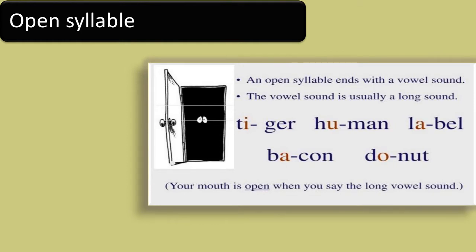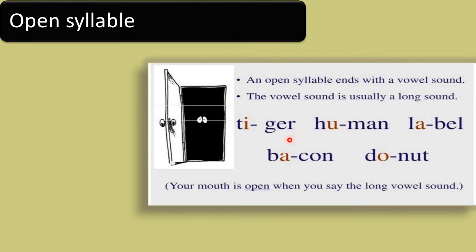With the help of the earlier information, you understood what a syllable is. Let me remind you once again: a syllable is made up of one or more sounds. Now let us try to understand what an open syllable is. An open syllable ends with a vowel sound, and the vowel sound is usually a long vowel sound.